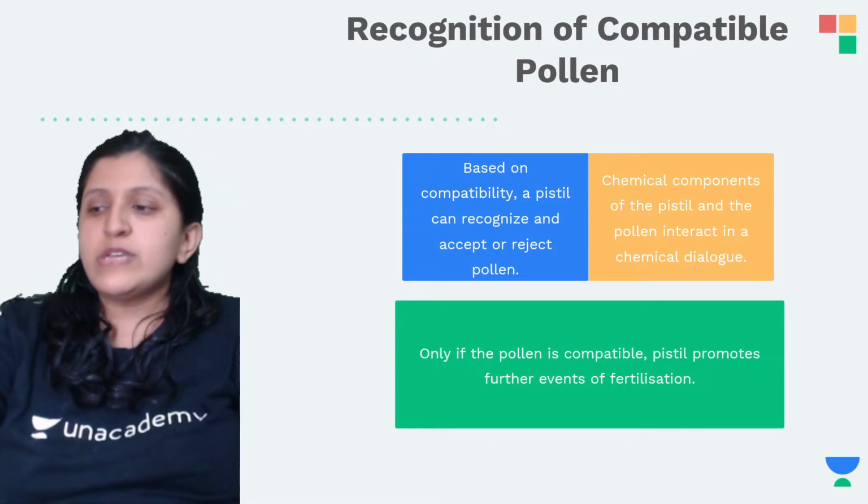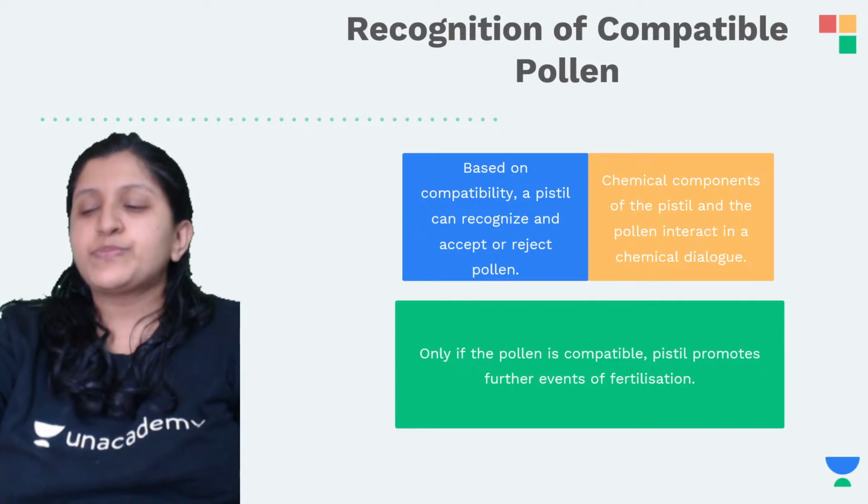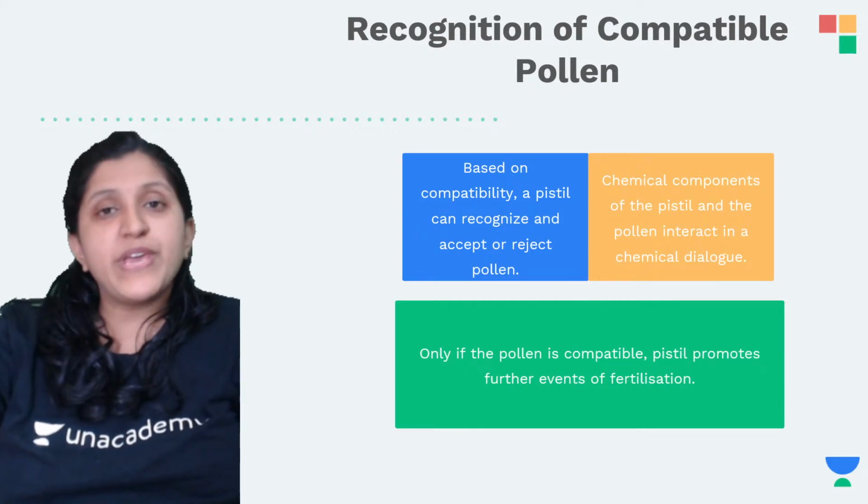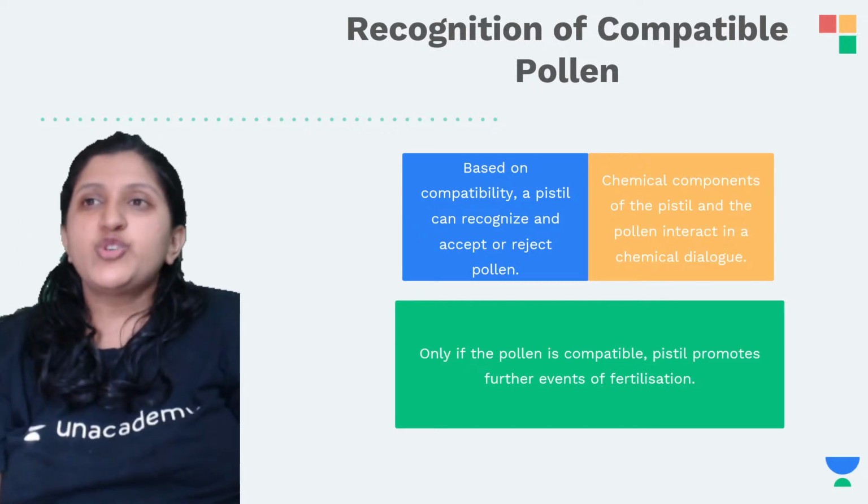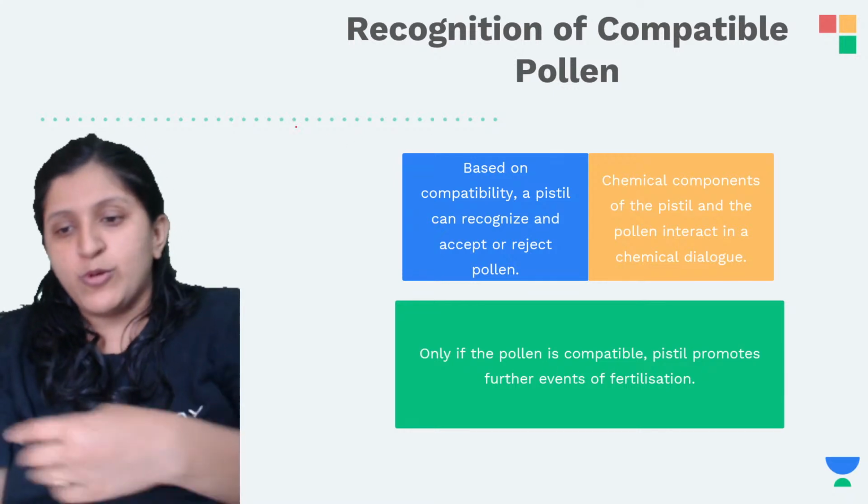Okay, so double fertilization is what we are studying today. Recognition of the compatible pollen. So what is the meaning of that? Let's see now. There is a pollen. Let me just draw and explain.